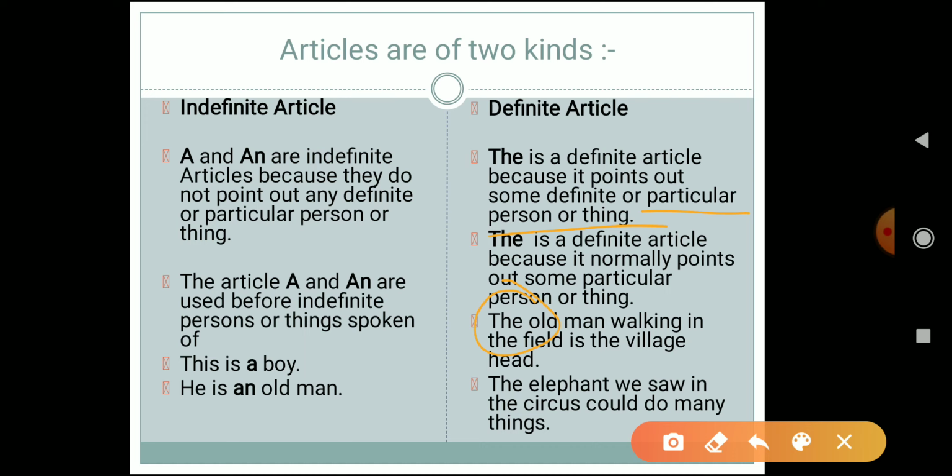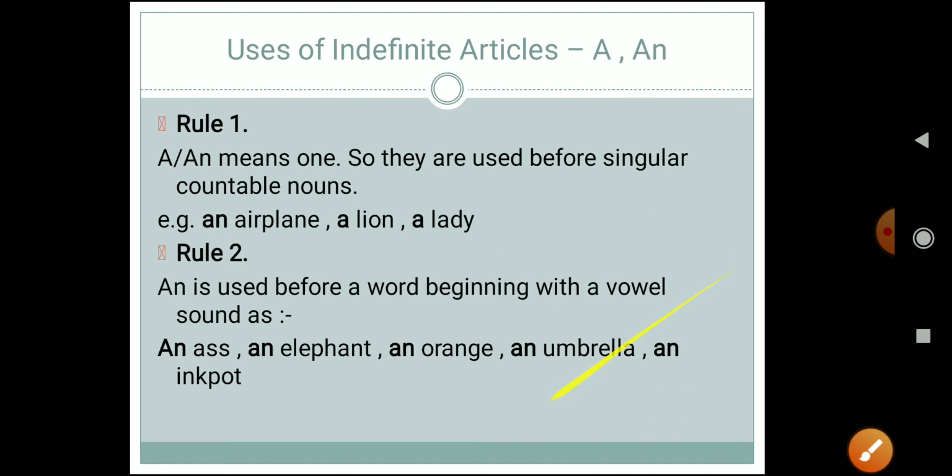Next example is the elephant we saw in the circus could not do many things. So over here again we are not talking about any elephant. We are talking about a particular elephant we saw in the circus. So over here we have to use which article? We have to use the definite article, that is the. I hope this much is clear to everyone.